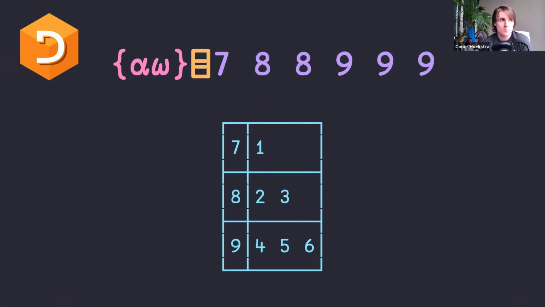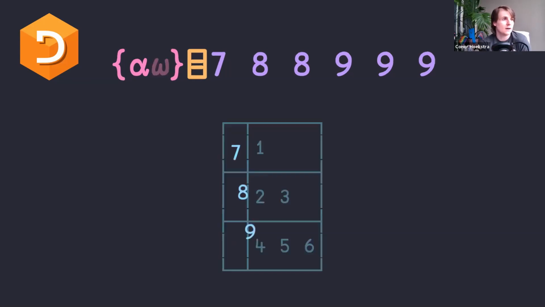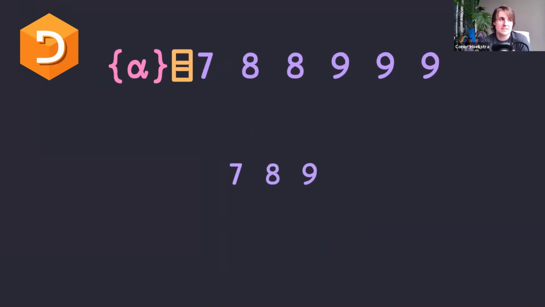Hopefully it looks confusing on the first line, but with this visualization, it shows you what we actually want. So if we drop the omega and just include the alpha, we're just going to get back the first column in the form of a vector, which is going to be 7, 8, and 9, which sure enough is the exact same thing as the unique values that we got from our unique algorithm in solution number 2.